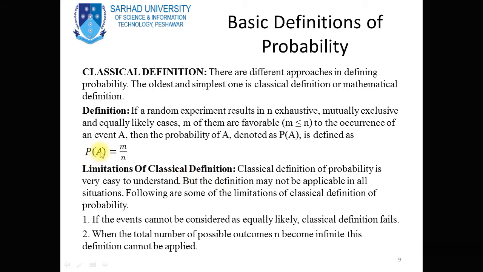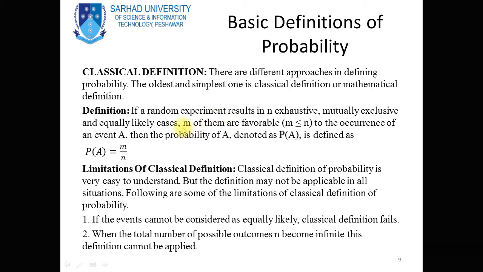So, dear students, note that the probability of event A is equal to m by n, where m is the number of outcomes in the event A and n represents the number of outcomes in the sample space. After a random experiment, we obtain the results. The results are called outcomes, and the set of all outcomes of an experiment is the sample space. For that sample space, we have a choice.